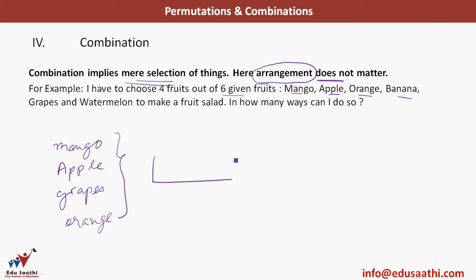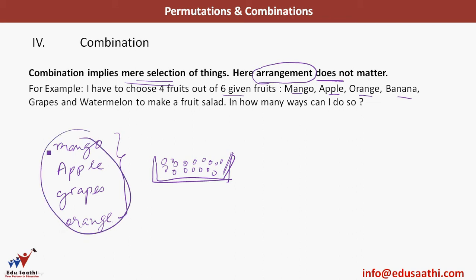So I have a container here. Okay, this is my container and I put these fruits here. All these 4 fruits I'm putting in this container. Now, will it matter that I put mango first or apple first? Or I put grapes first, then apple, then mango? No, right? Because in the end, this fruit salad has everything mixed up and I will have, in any case, only these 4 fruits.